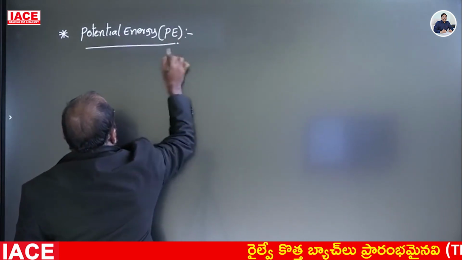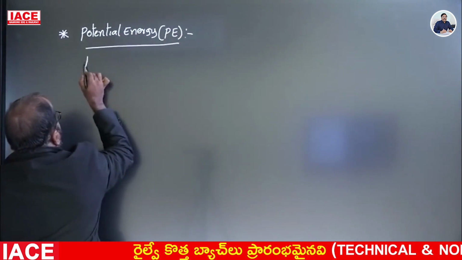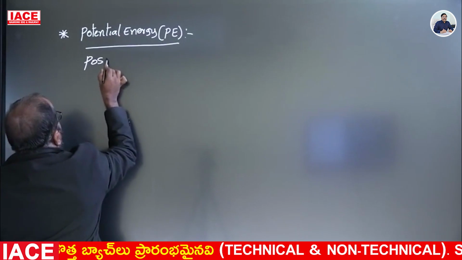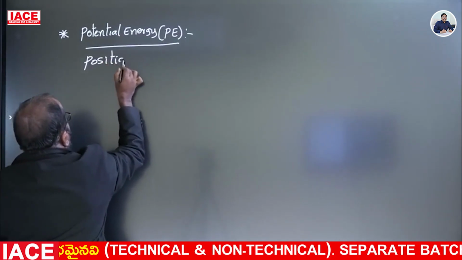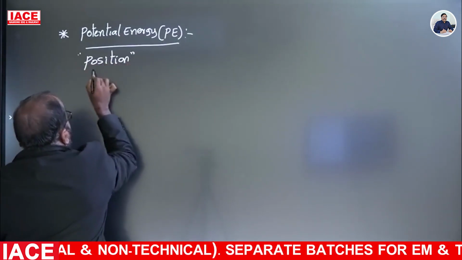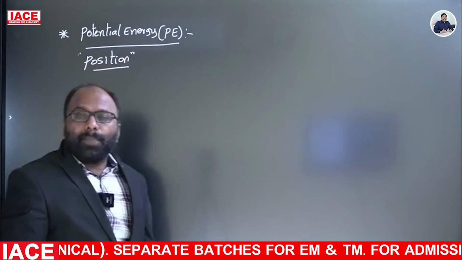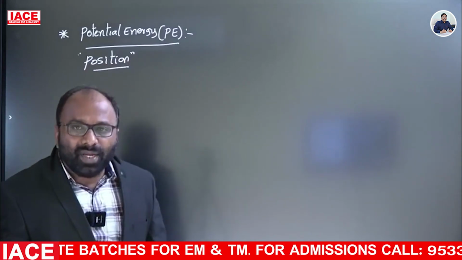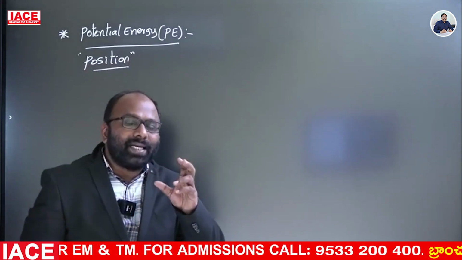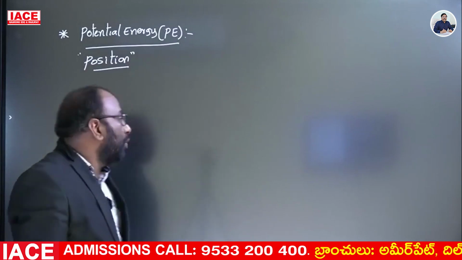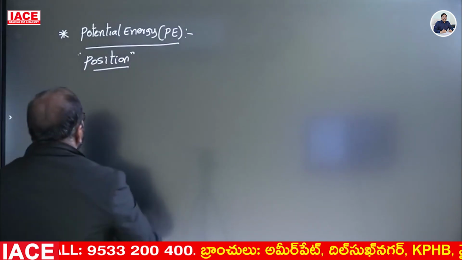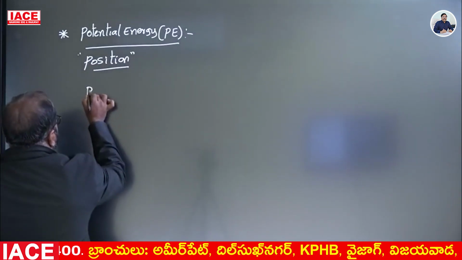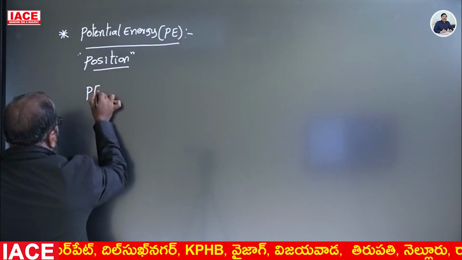What is potential energy? The body, by virtue of its state of position, has what is called potential energy. Potential energy PE is equal to